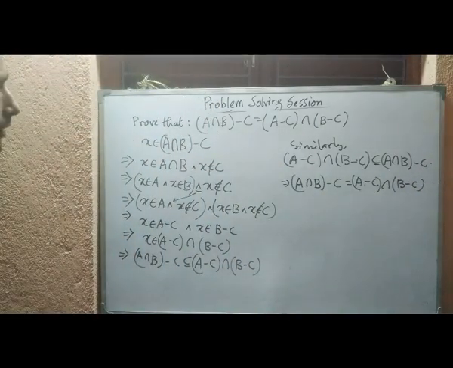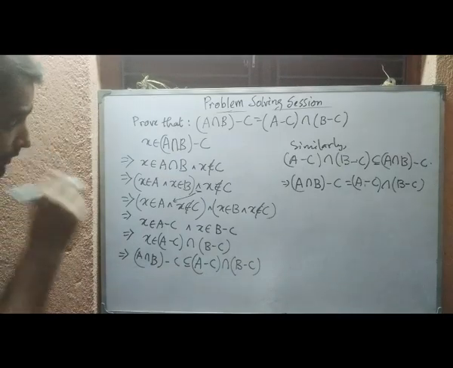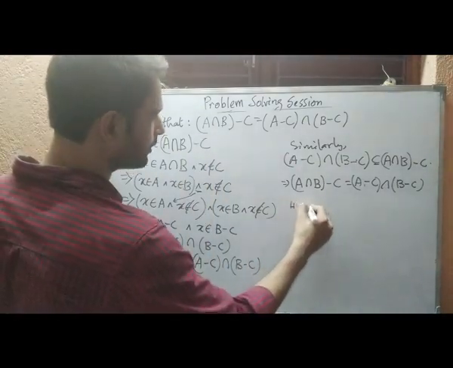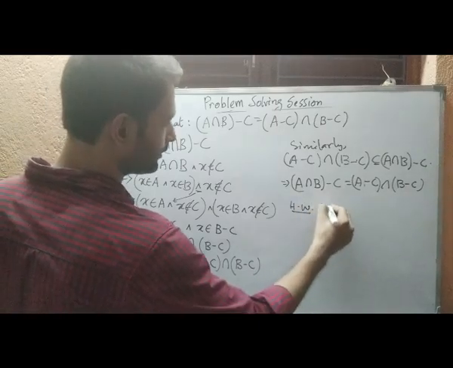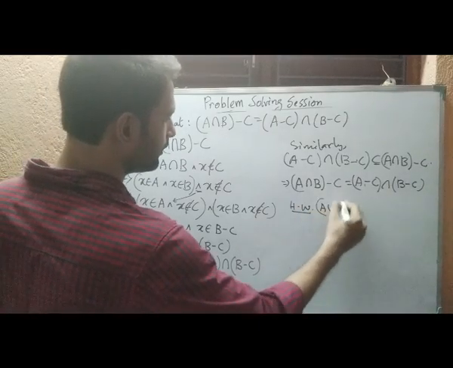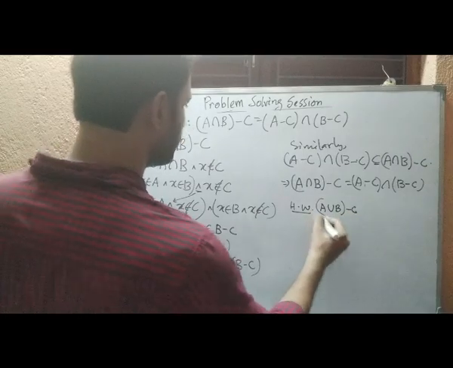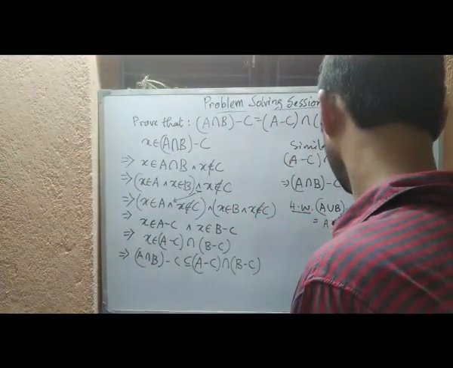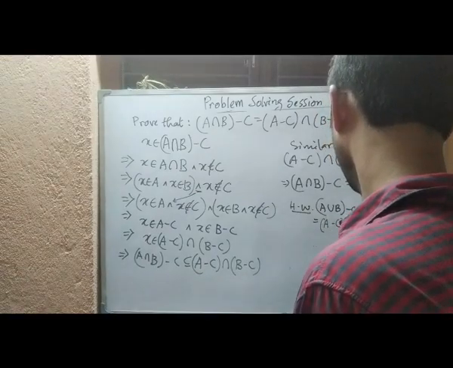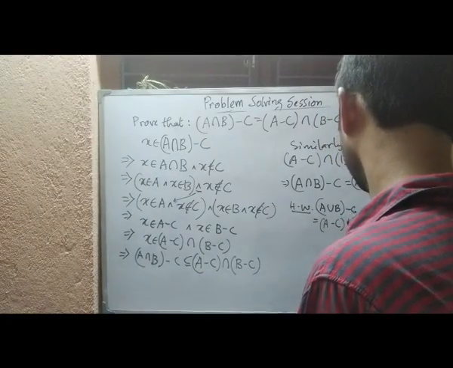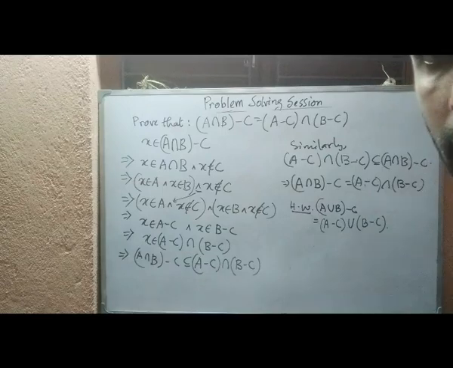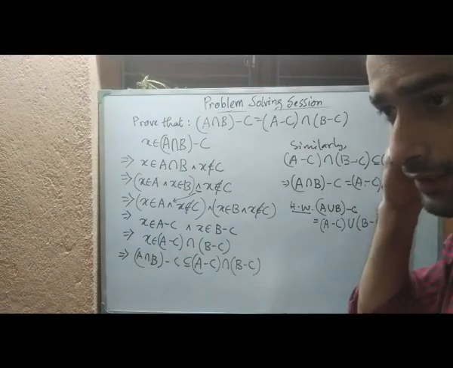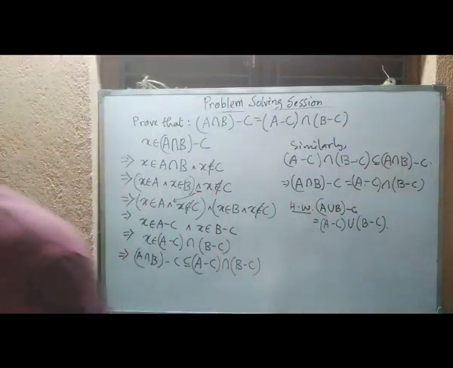Okay. So there is another case for union, and that will be your homework. You will try to prove it: A union B difference C will be A difference C union B difference C. Okay, so this will prove, and it has come to the next one.